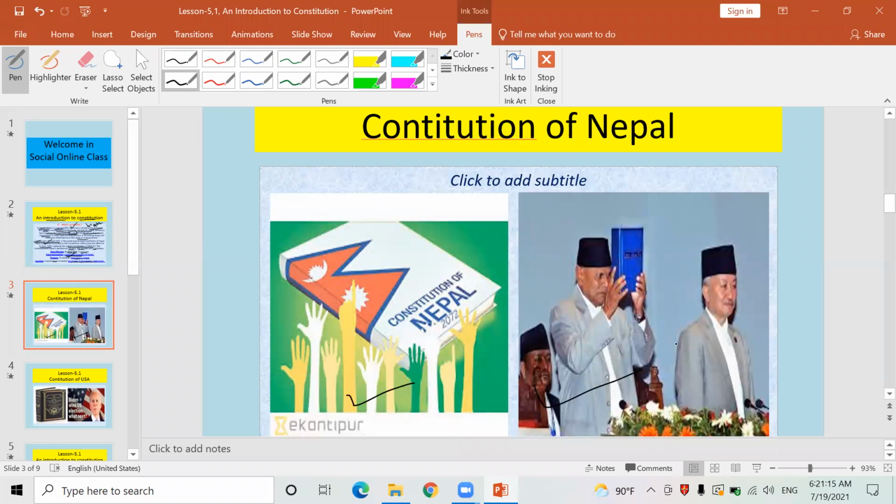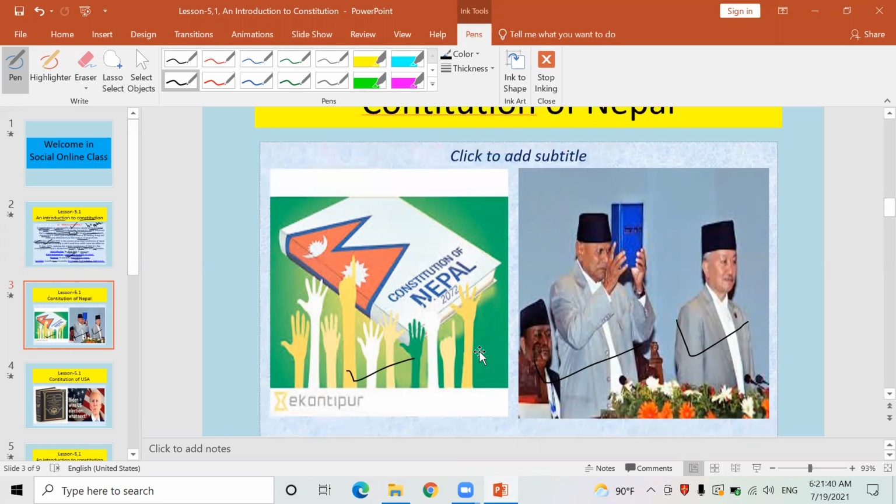Samvidhan Divas. He is Subhash Chandra Nembang. He was at that time Speaker of the Constituent Assembly, Samvidhan Sabha Sabhamukh. Therefore, he is also present here. He has also played a vital role to promulgate, or introduce, this new constitution to change this Nepal into new Nepal. Now let's go to the next slide.